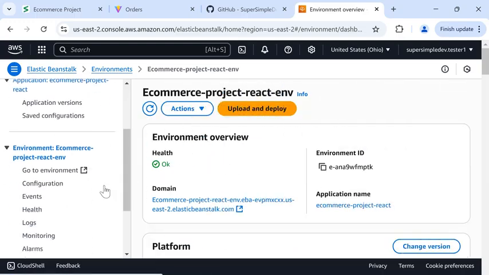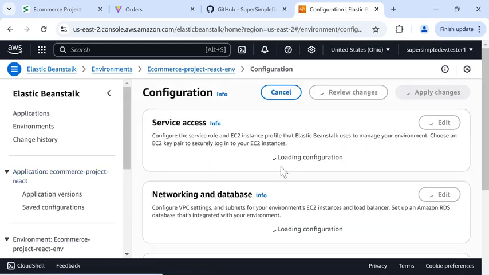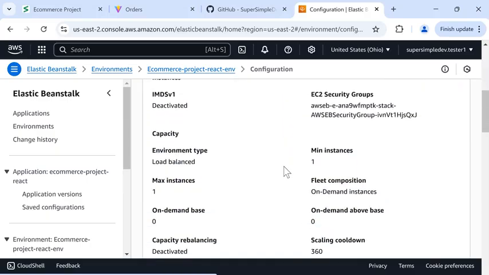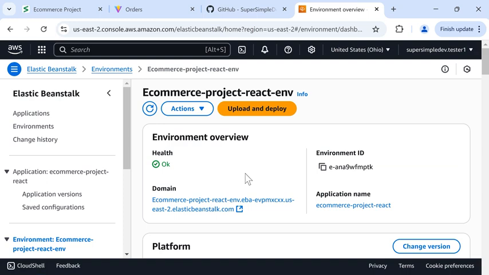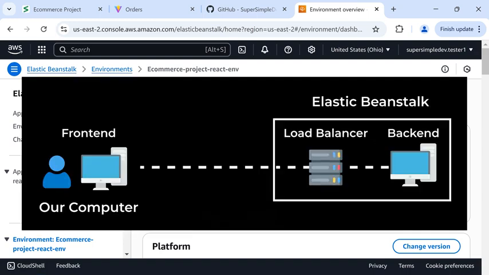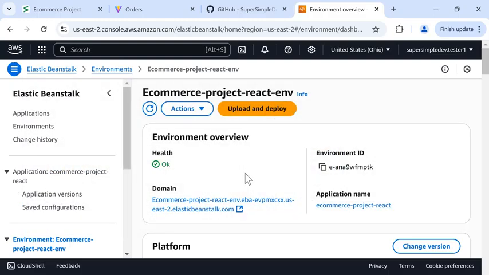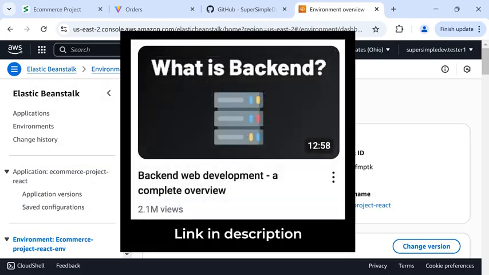So when that finishes, I'll just check it again. And now it's 1 and 1. So now our website setup looks like this. We have 3 computers, the front end, the back end, and the load balancer. This is closer to a real-world setup. Again, you can watch my video on backend overview to learn more about these concepts.